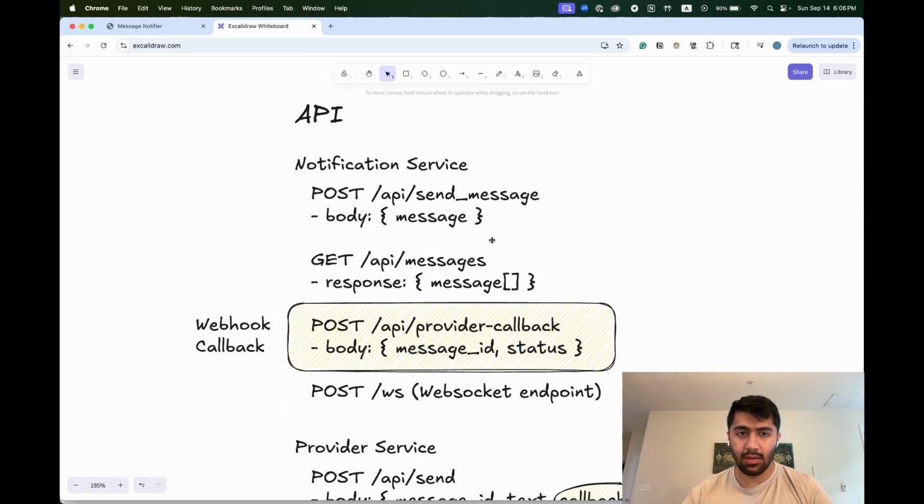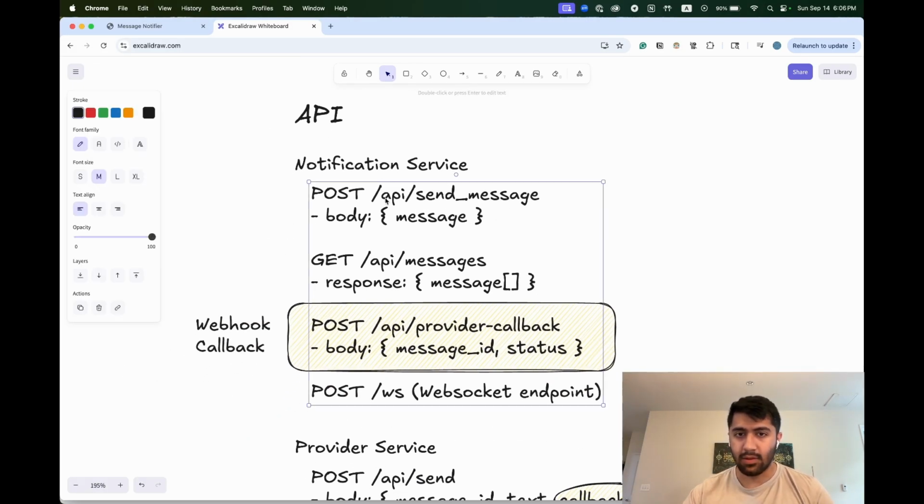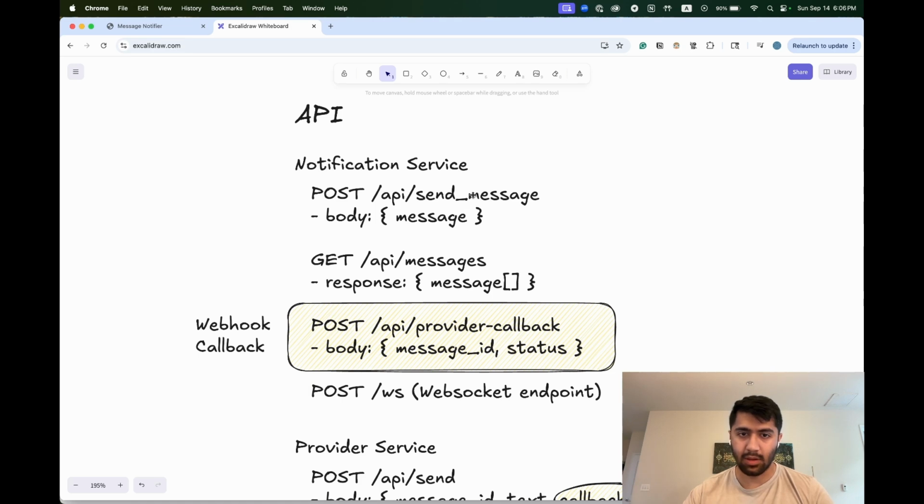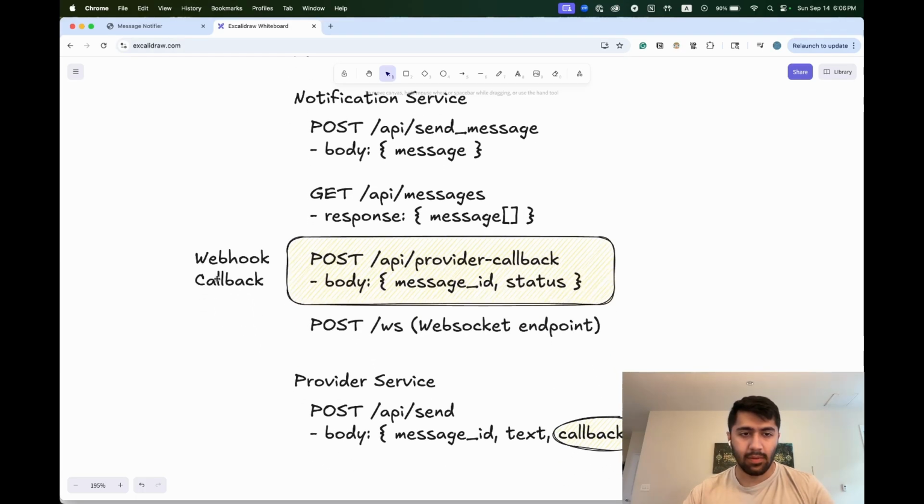Now, API-wise, for our notification service, of course, we've got send message, which will actually create the message. We have a get request so that our client can see what messages are available. And finally, we've got this webhook callback. This is the important part of the webhook. This is a provider callback, is what we're naming the route, and it will receive a message ID and the status.